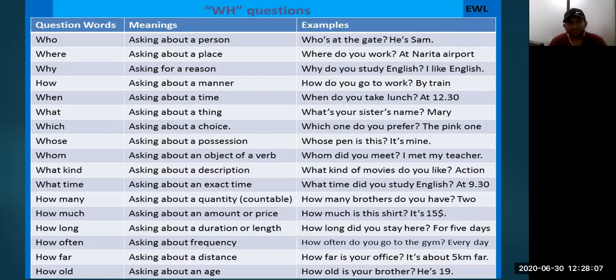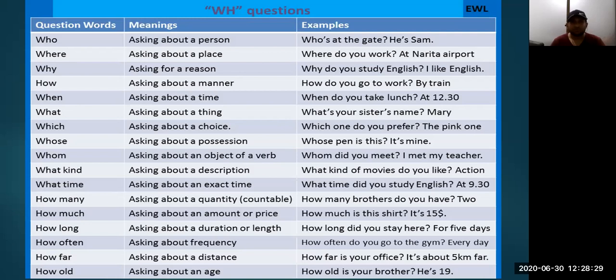When you are using how many, it means for countable nouns. And if you are using how much, it means for uncountable nouns. Okay, I will clear all these points. I hope that at this time these are confusing you, but we will use all these words.